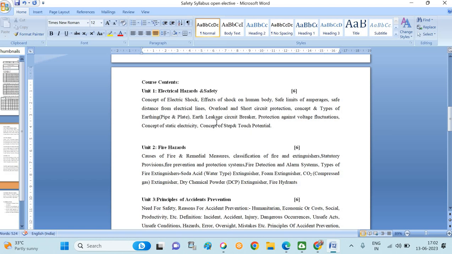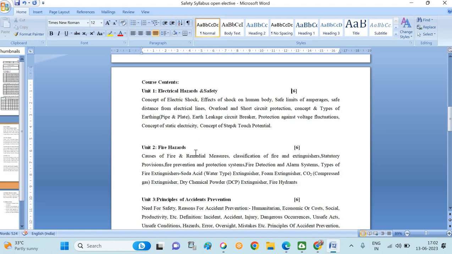So the first topic basically belongs to the electrical accident. Normally, as you are from different branches or programs, after BTech you will work as civil, mechanical, computer, electronics or electrical engineers. Wherever you are applying any electricity, you should know this basic knowledge: how we get an electric shock, how we are going to prevent the electric shock, and how we are going to provide safety to the personnel who got the electrical shock. I have mentioned everything in the first topic.